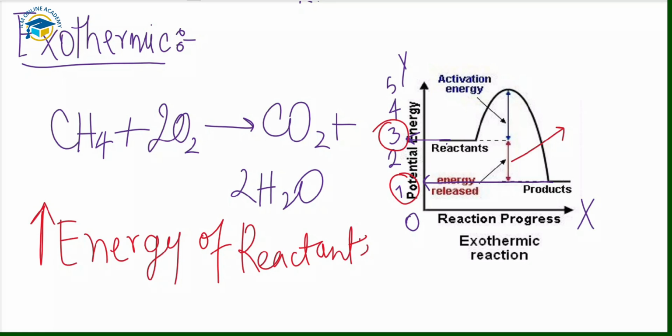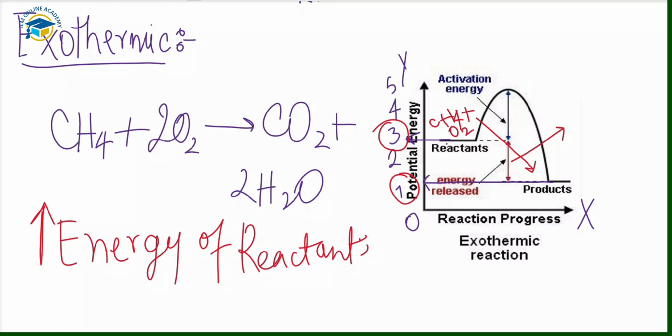So I will show you the reactants and the products. We have methane, CH4, plus oxygen gas at the reactant side. When the reaction happens, the energy is given out in the form of heat into the surroundings and the temperature of the surroundings increases. So the energy of the reactants decreases and less energy is transferred to the products because of the exothermic reaction.